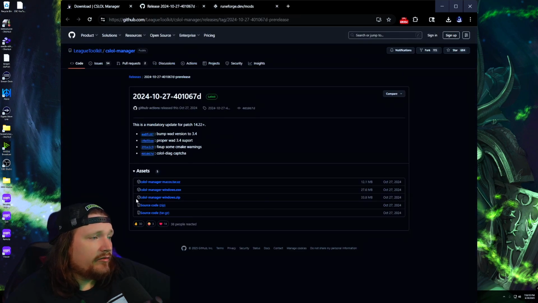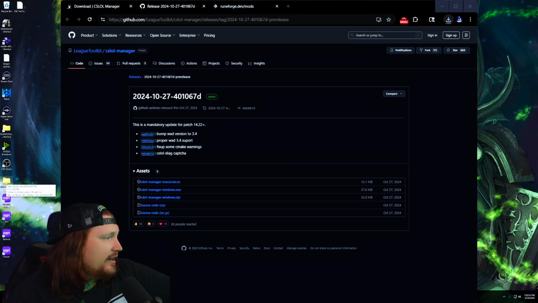And here, you're going to find where it says CSLoL Manager Windows.zip. Make sure it's the .zip one and not the .exe. Go ahead and click on that and download it. Unzip the file wherever you normally do, because that's where it's going to keep the program stored at. It's not like a traditional install file. I keep mine right here on the desktop.